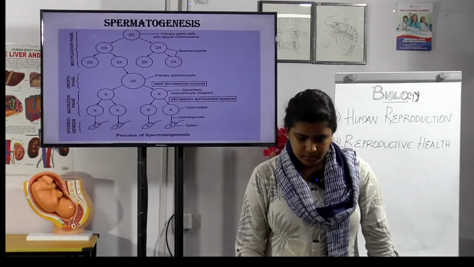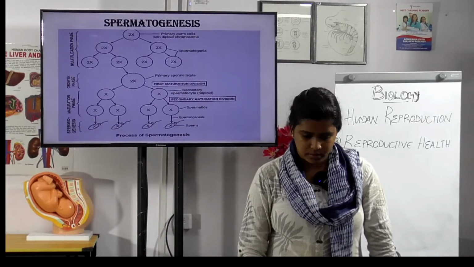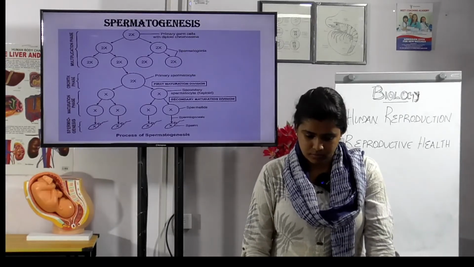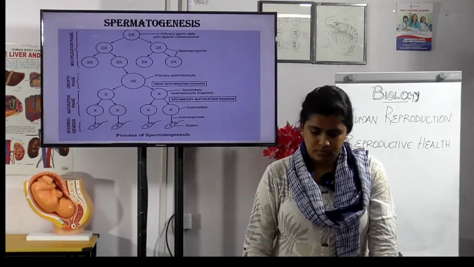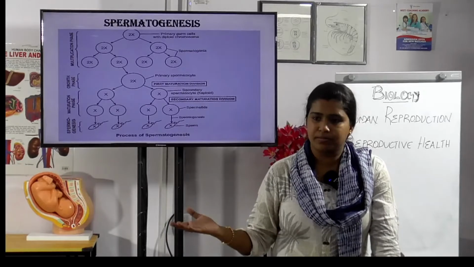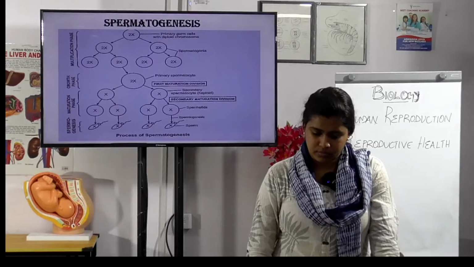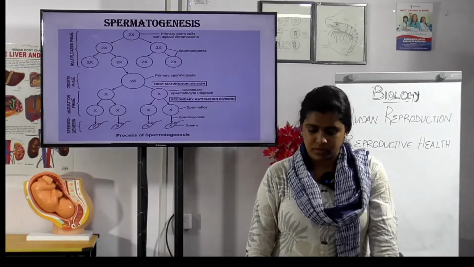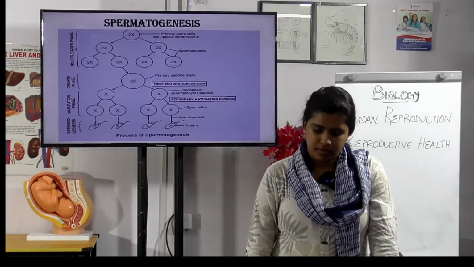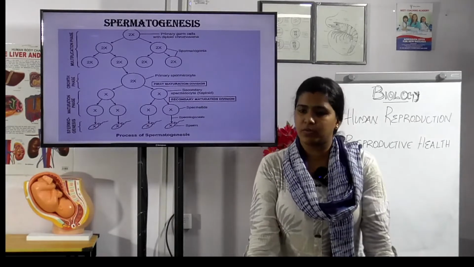What are the four stages? Multiplication, growth phase, maturation phase, differentiation. What happens in the multiplication phase? The undifferentiated cells multiply to form spermatogonia. Next, what happens in the growth phase? One of the spermatogonia differentiates to form a primary spermatocyte, without mitotic division.